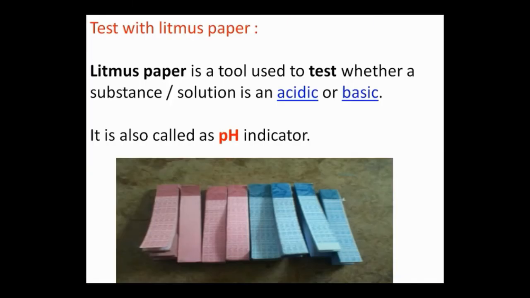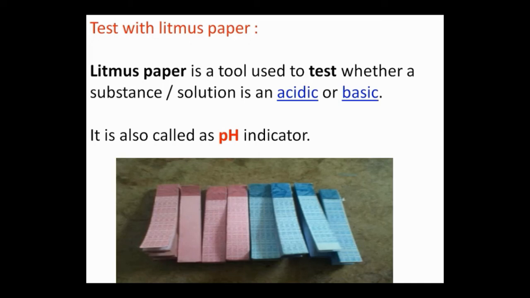Then we have to check this rusted iron with litmus paper. You have one activity on page number 46, activity 4.3. In that we have to test metal oxide and non-metal oxide with litmus paper.